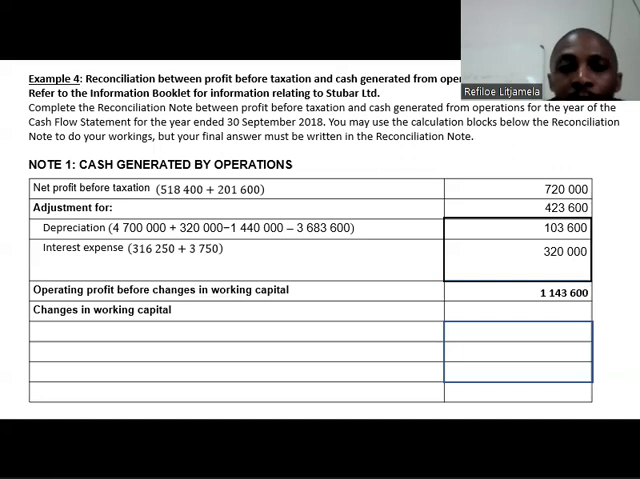Okay, now we're going to work out inventory. I will simply adjust my information booklet